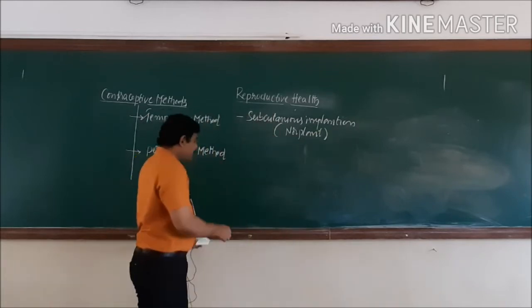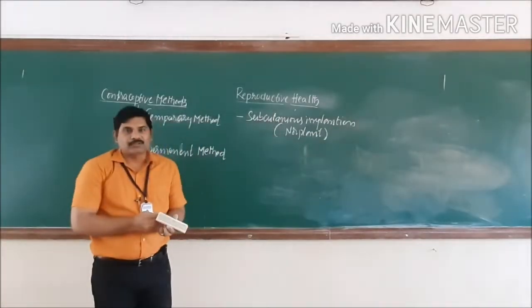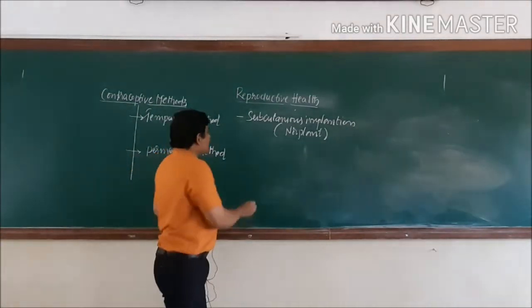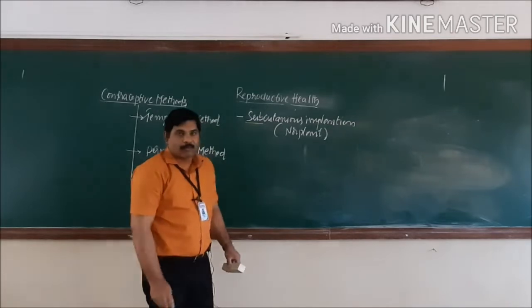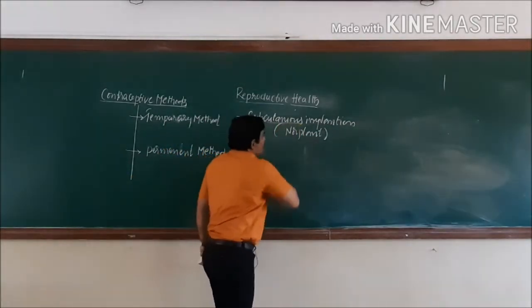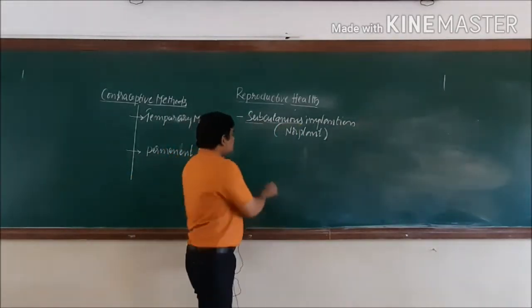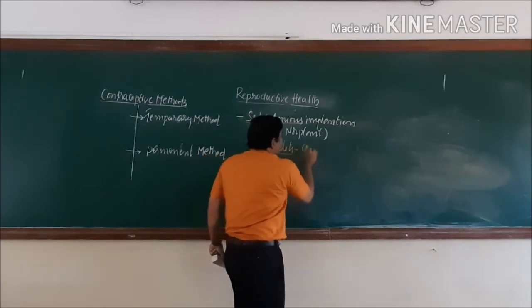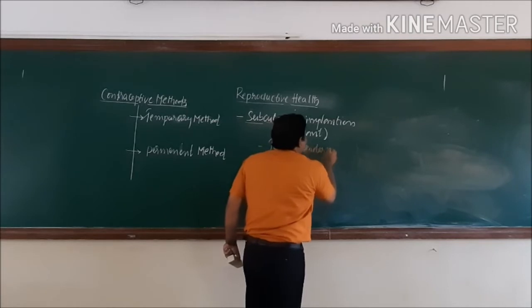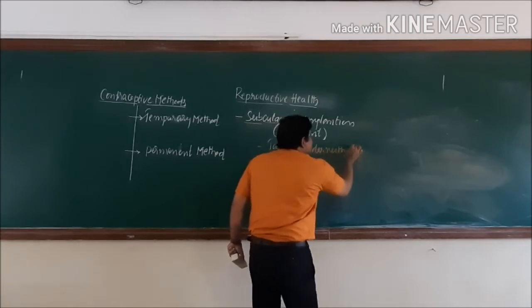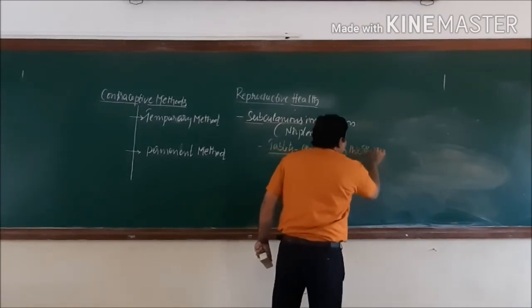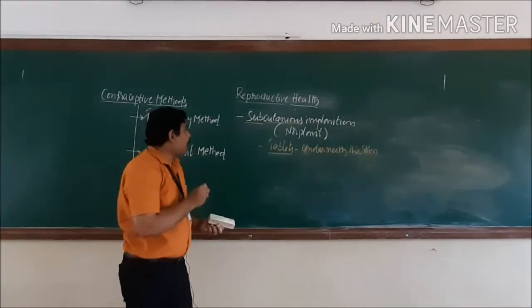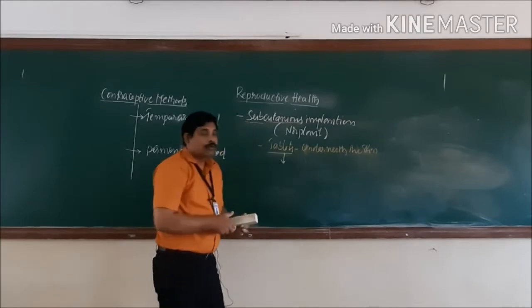In this case, we use certain kinds of capsules, and these capsules are placed underneath the skin. That is the reason why we call it subcutaneous, related to the skin. These capsules are placed underneath the skin, and they also include the hormone.